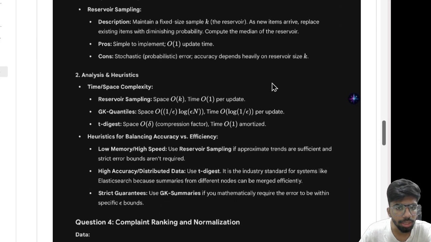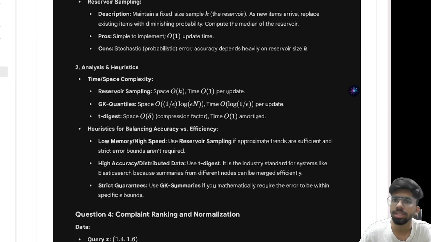Discussing the time and space complexity of these methods. Reservoir sampling occupies O(k) space, and update time is O(1). GK summary occupies O((1/epsilon) log(epsilon n)) space, and update time is O(log(1/epsilon)). T-digest uses O(delta) space, where delta is the compression parameter, and update time is O(1) amortized.